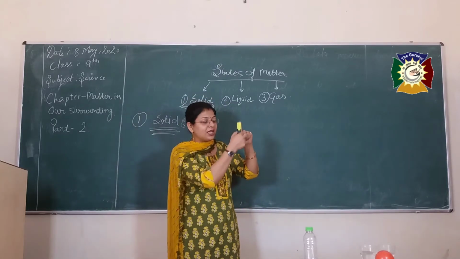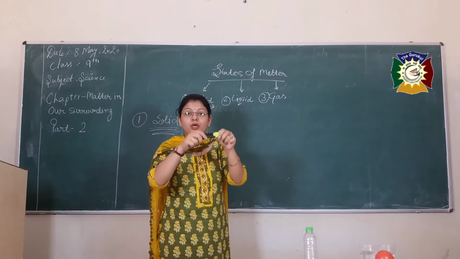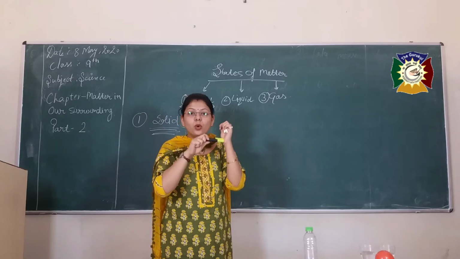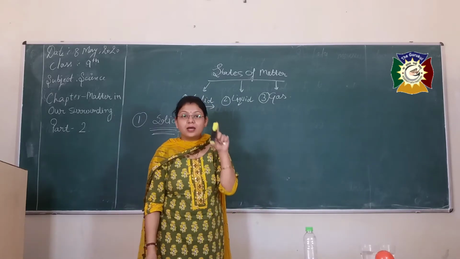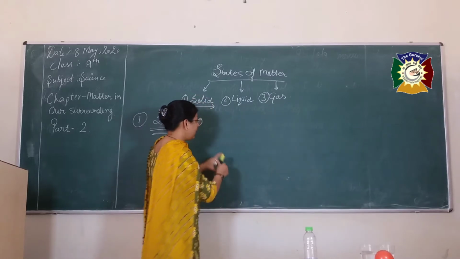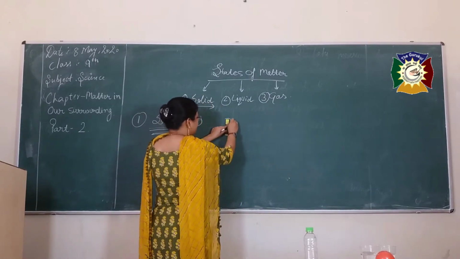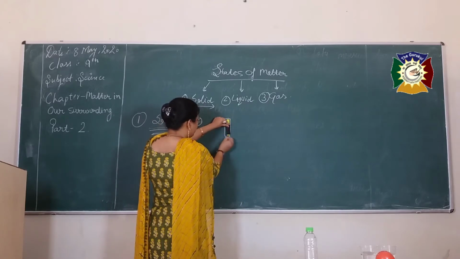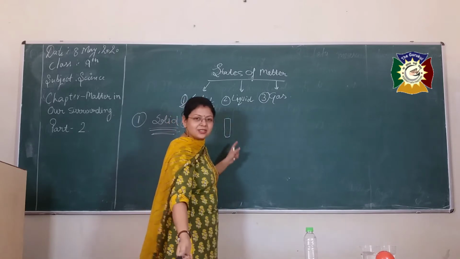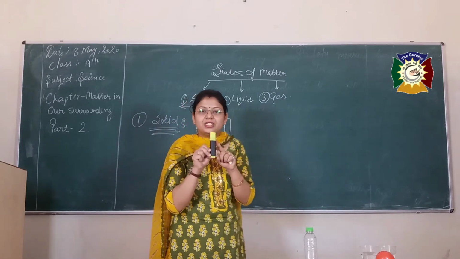Definite shape means the shape of this marker is not going to change if I compress it. I can draw the shape of the marker just by placing the marker on the board and marking it with the chalk. So this is the marker shape. The first thing we come to know is a definite shape.